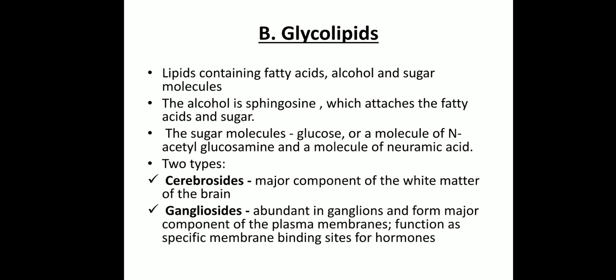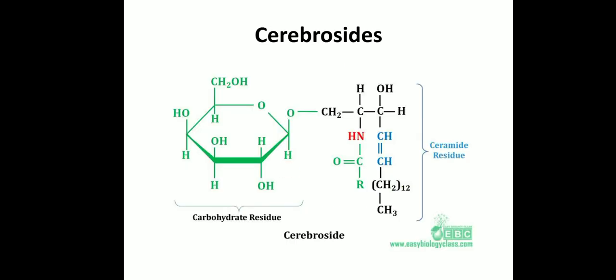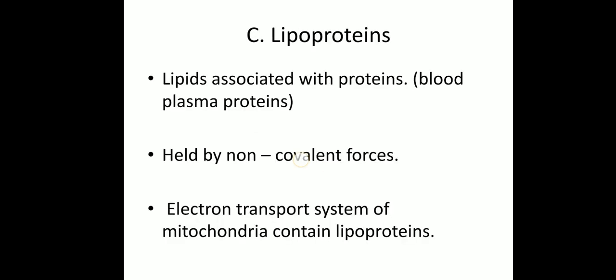So, these are the structures of cerebroside. You can see a sugar molecule attached to this sphingosine part.